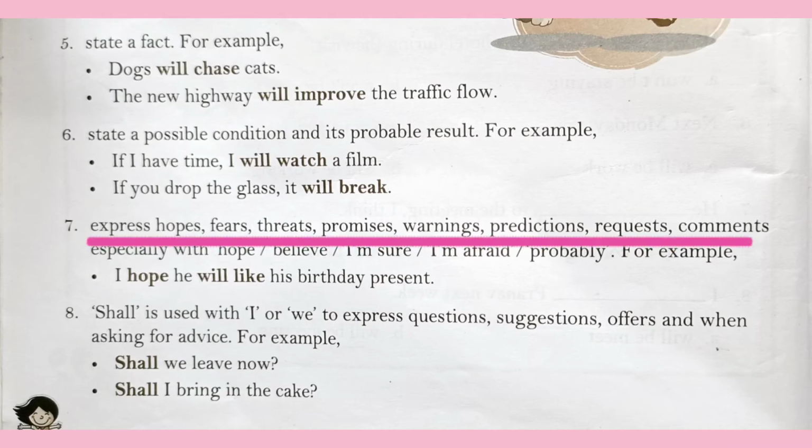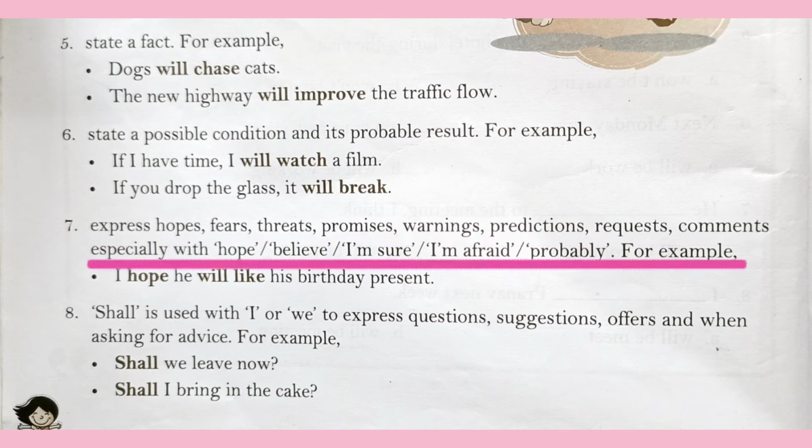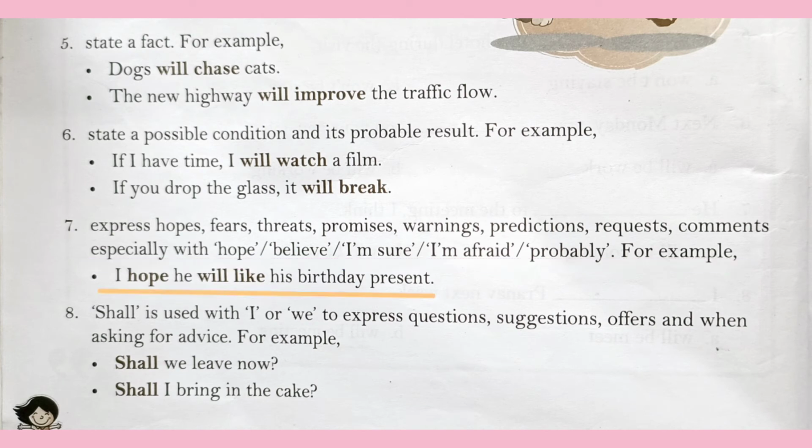Next, we use simple future tense to express hopes, fears, threats, promises, warnings, predictions, requests, comments, especially with hope, believe, I'm sure, I'm afraid, and probably. For example, I hope he will like his birthday present. Here, the word hope is used to talk about a prediction of the future that he might like his gift.